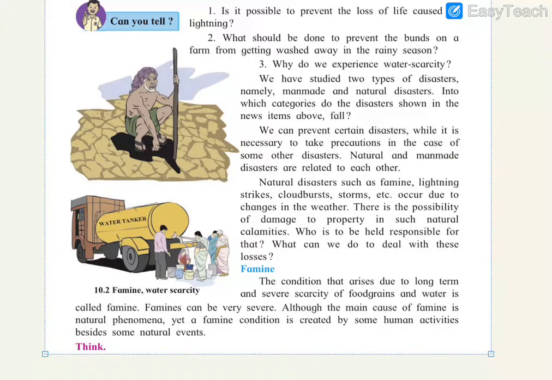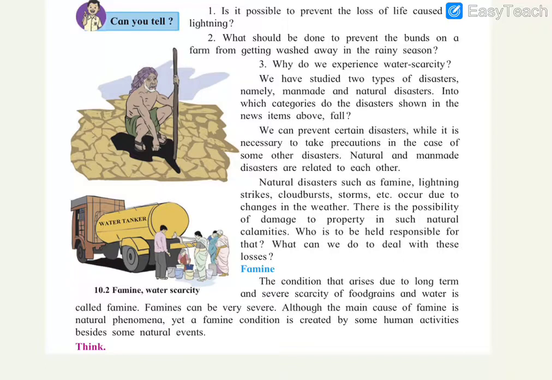So here is a question: is it possible to prevent loss of life caused by lightning? So lightning, you have seen lightning during heavy rainfall. So the loss of life may happen during lightning. So how we will prevent the loss of life during lightning? So there are several measures which we can follow when we are in a thunderstorm or in a heavy rainfall, with which we can prevent ourselves from lightning.